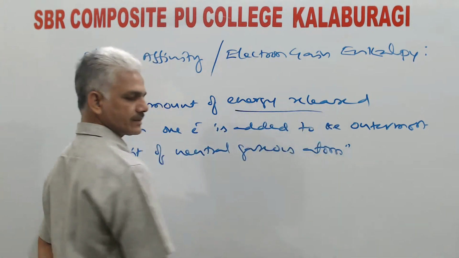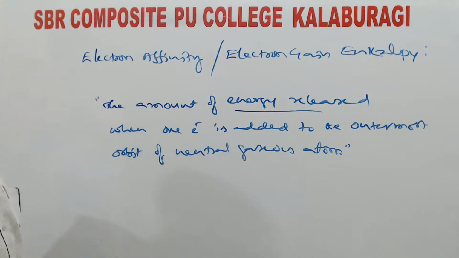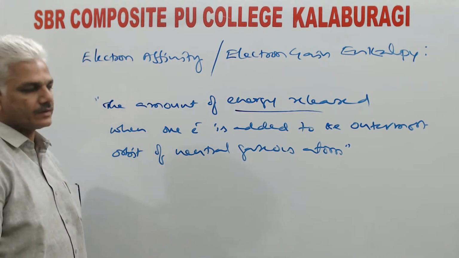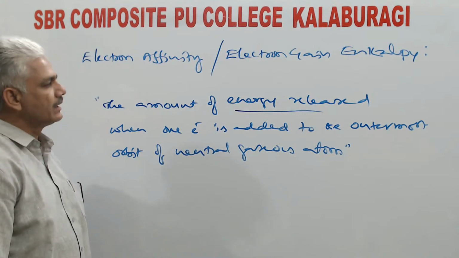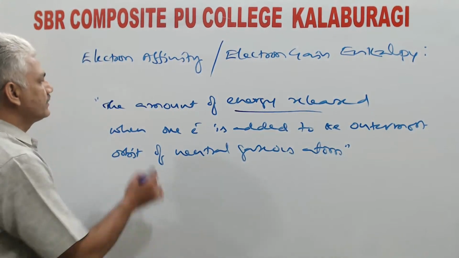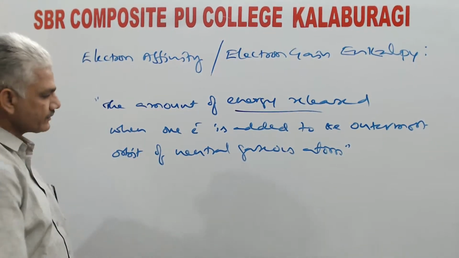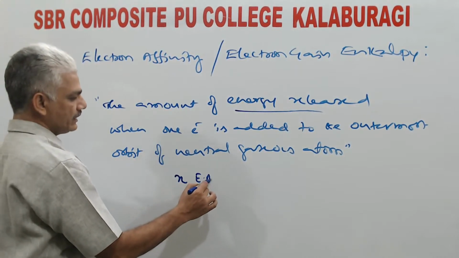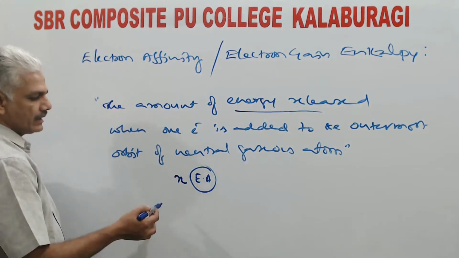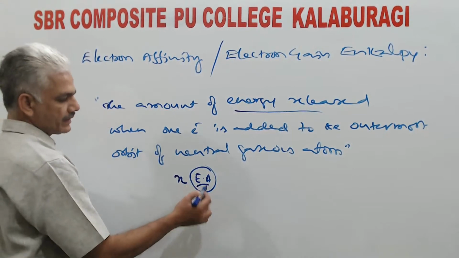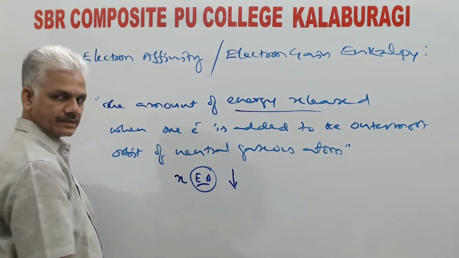Energy will be released. Why energy is released is because when an extra electron is added, the potential energy of the system decreases. So the difference in the potential energies of an individual atom and the corresponding anion produced will be equal to electron affinity. So theoretically, any element can have n number of electron affinity values. But like ionization energy values, the successive electron affinity values keep on decreasing.